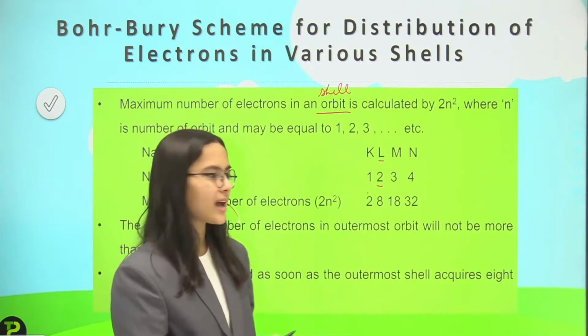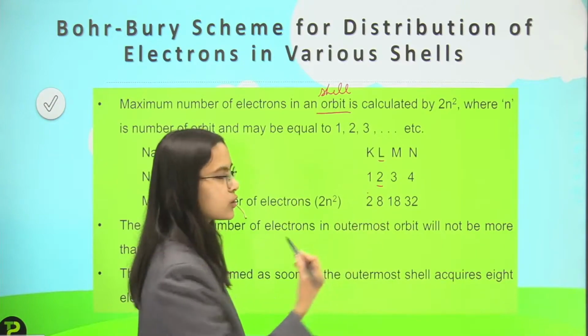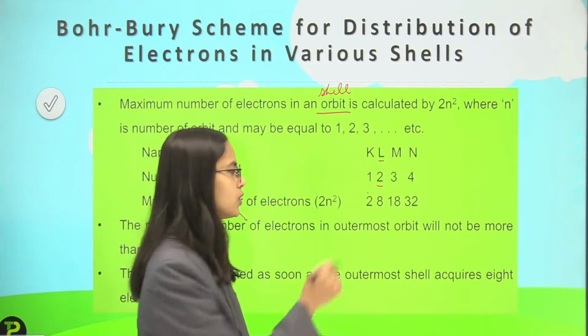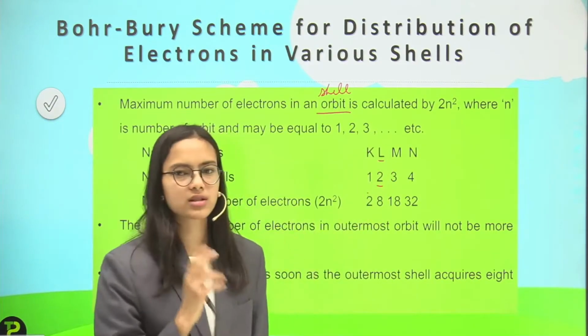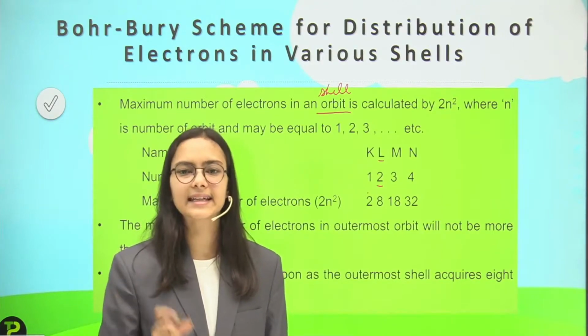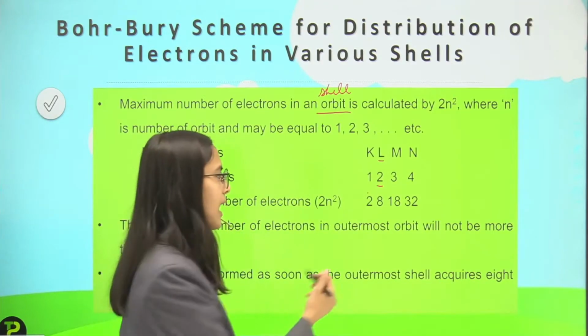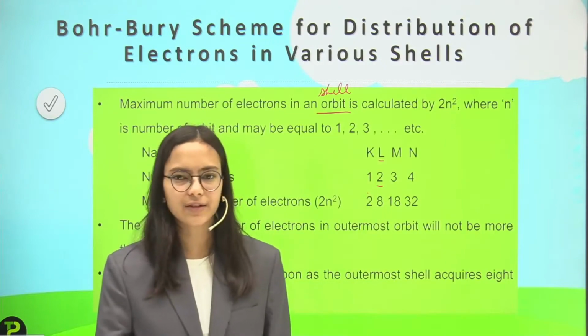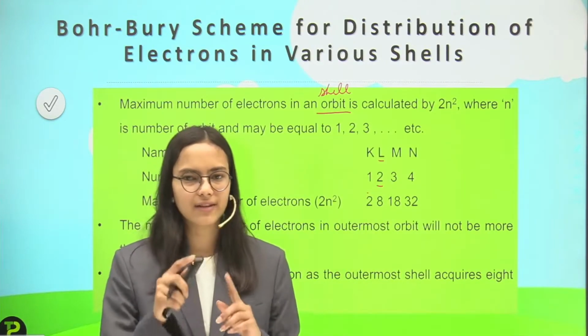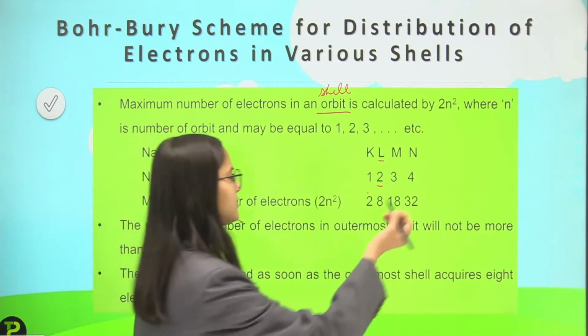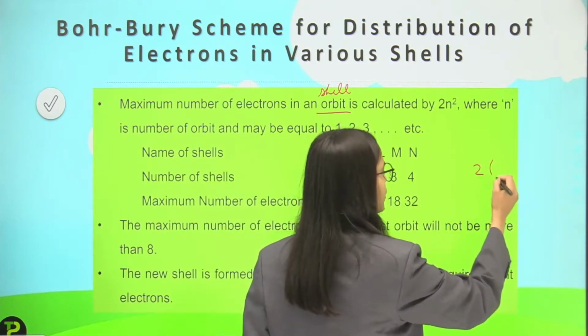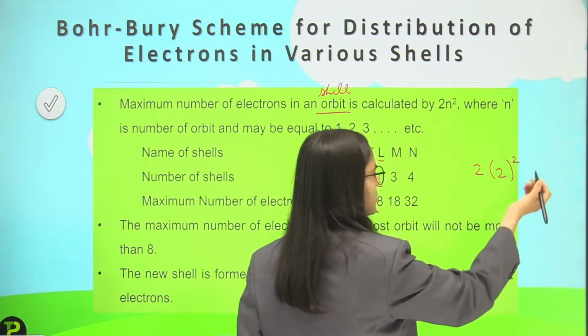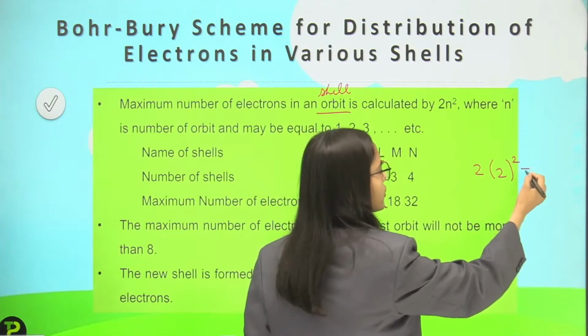2n square. If I put the value of n equal to 1, what will I get? 2. So the maximum number of electrons that can be accommodated in the K shell is equal to 2. And then talking about the L shell, that will be equal to 8. Why? With 2n square, if I put the value of n as 2, it will be 2 multiplied by 2 square, so that is equal to 8.